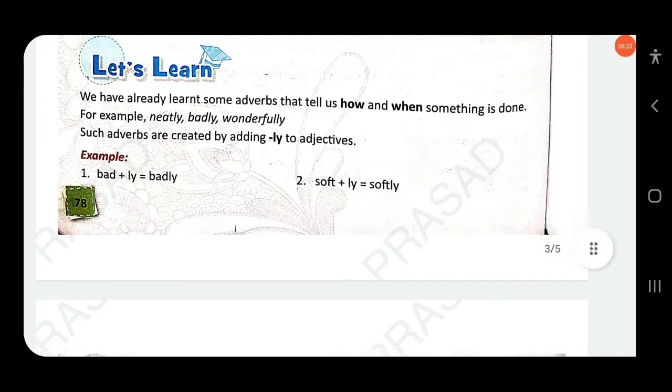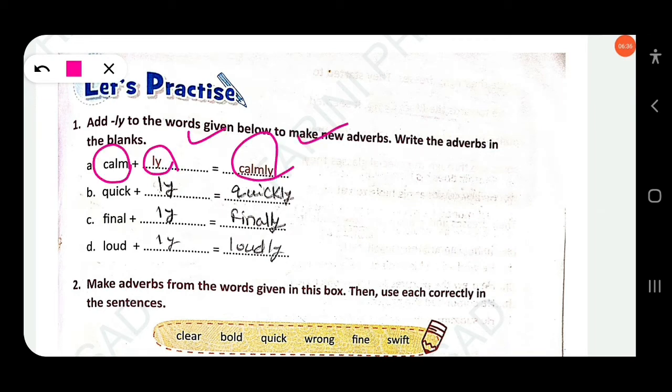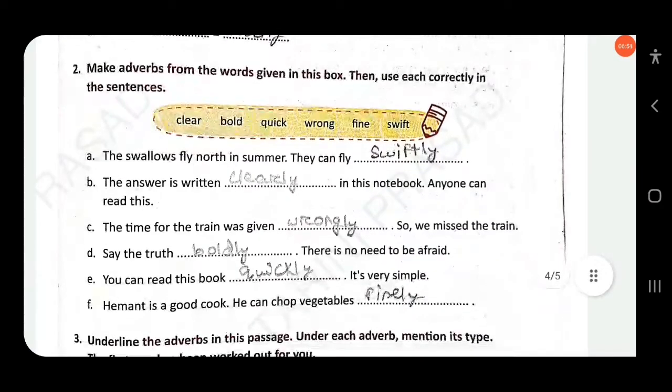So add ly to the words given below to make new adverbs. Write the adverbs in the blanks. Calm is an adjective; when you add ly, it becomes the adverb calmly. Quick is an adjective; when you add ly, we get the adverb quickly. Final, adding ly, we get finally. Similarly, loud, adding ly, we get loudly. Clear? Then next, make adverbs from the words given in this box, then use each correctly in the sentences.